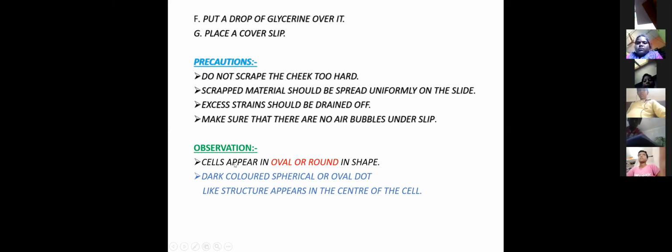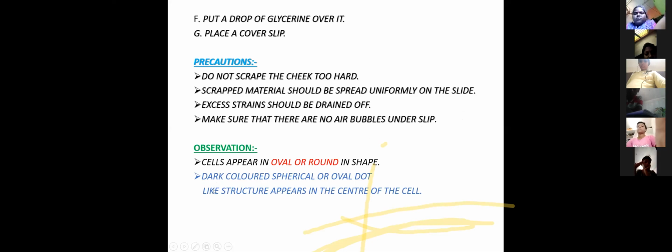Next, observation. Cells appear oval or round in shape. That is, dark colored spherical or oval.